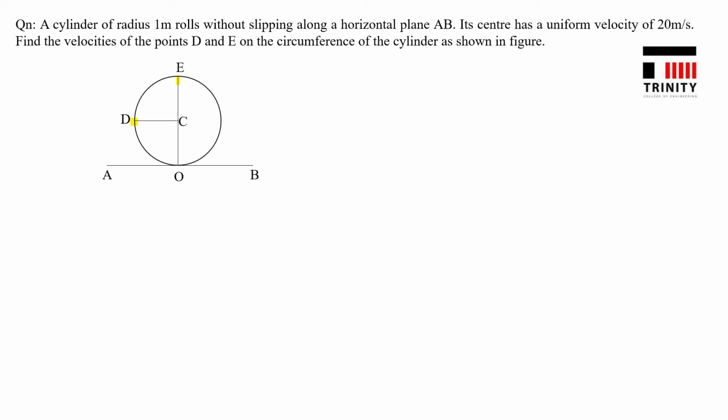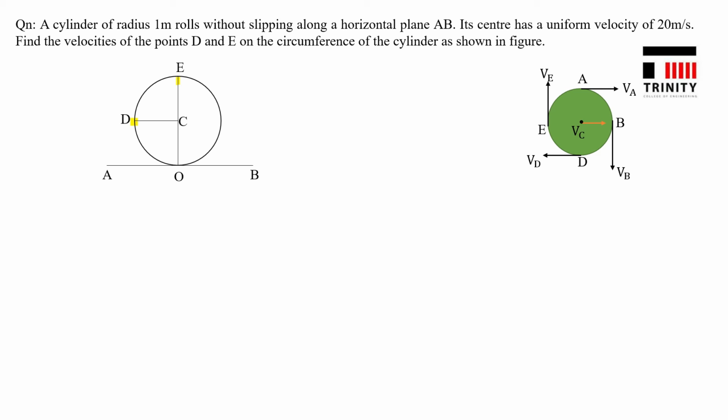Here you have to use the concept of instantaneous center. For that, you need to locate the instantaneous center, and for locating it, you need to know at least the direction of any two velocities. For that, you need to keep this figure in mind. For doing problems on instantaneous center, you have to know the direction of velocities on the periphery of a rotating wheel.